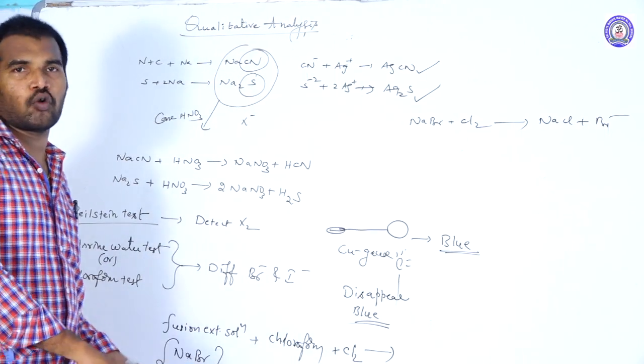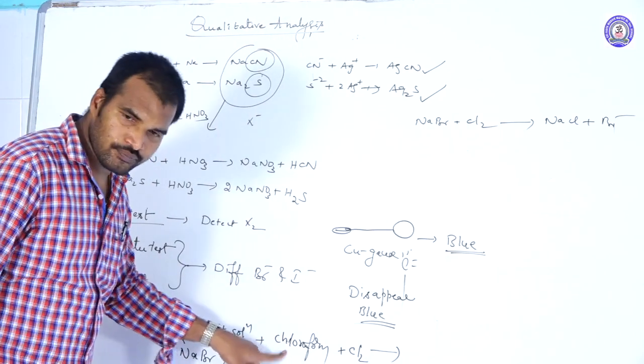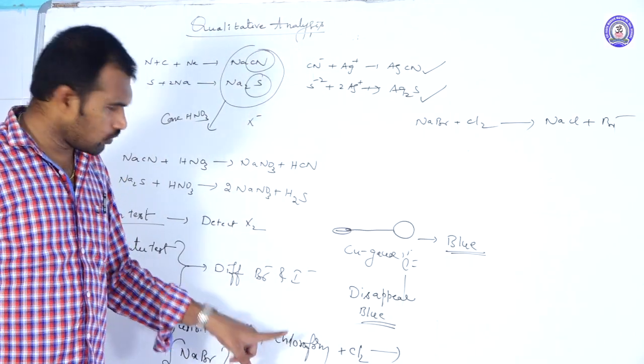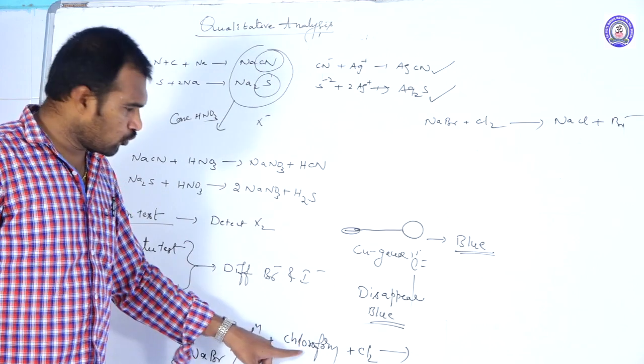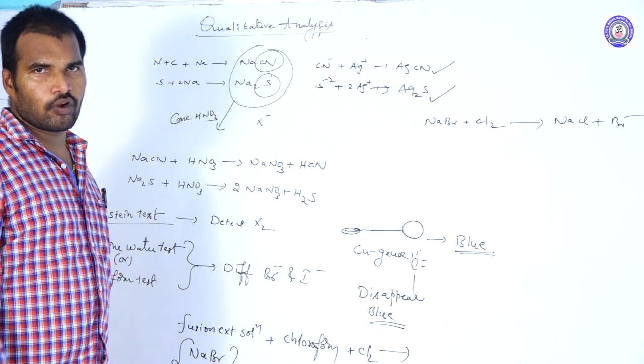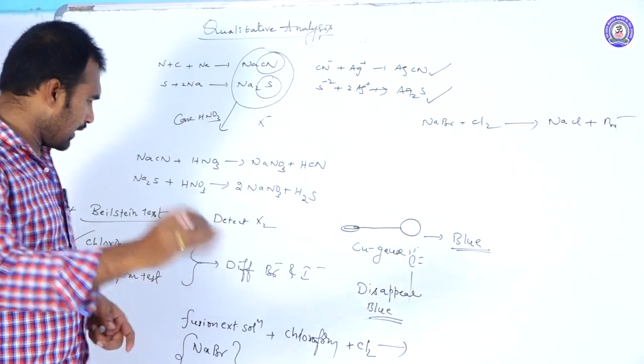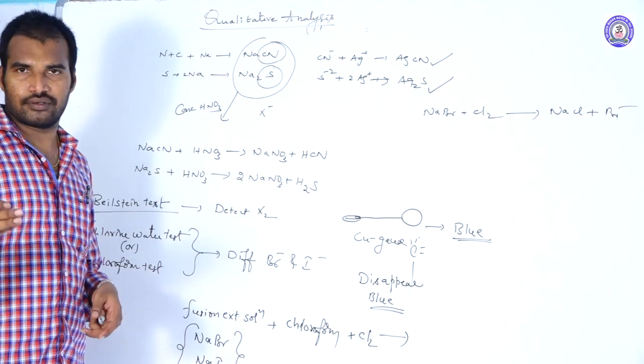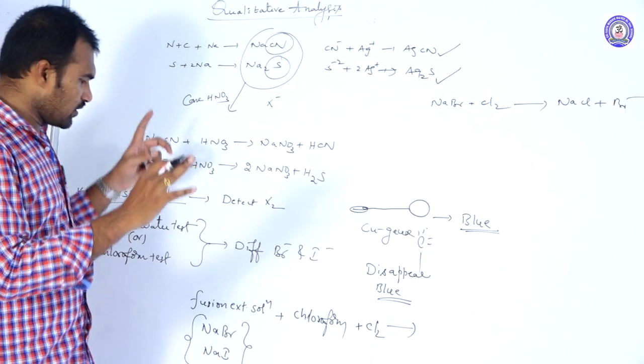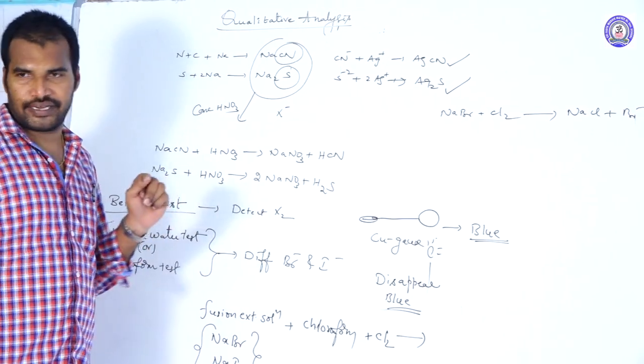The bromine will dissolve in chloroform, and the chloroform gives the color of bromine. What is the color? Yellow. If the color becomes reddish brown, it confirms the presence of bromide.